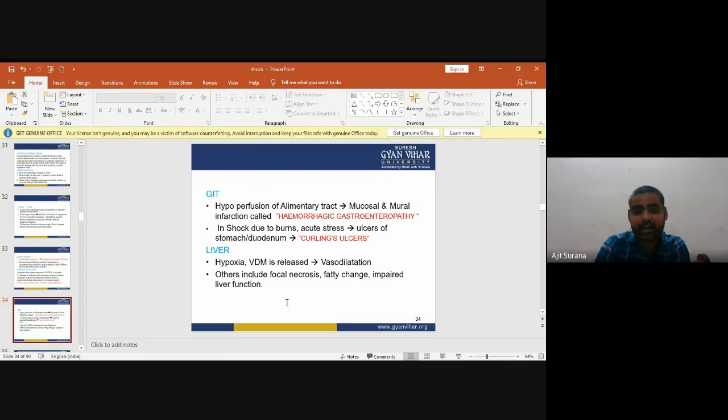Now over GIT, there is hypoperfusion of the alimentary tract, and mucosal and mural infarction called hemorrhagic gastroenteropathy. In shock due to burns, acute distress occurs with ulcers of the stomach and duodenum, or Curling ulcers. Now over liver, hypoxia causes release of vasodilator mediators, called vasodilatation. Others include focal necrosis, fatty changes, and impaired liver functions.